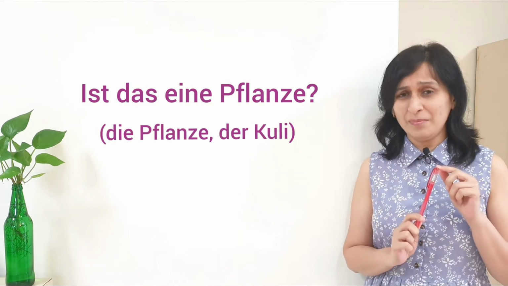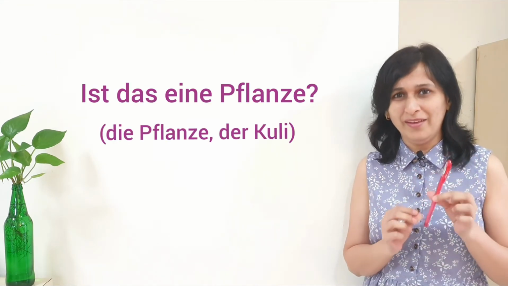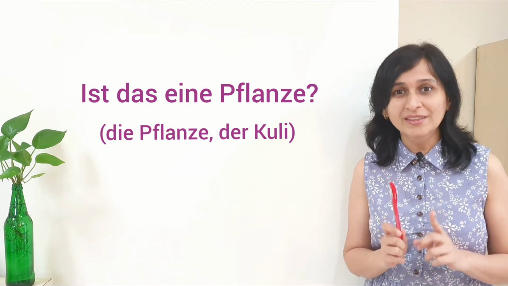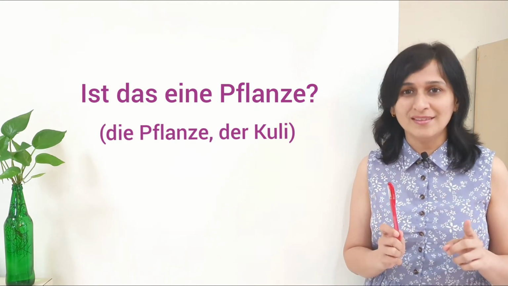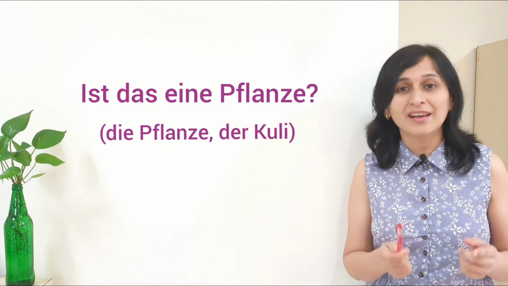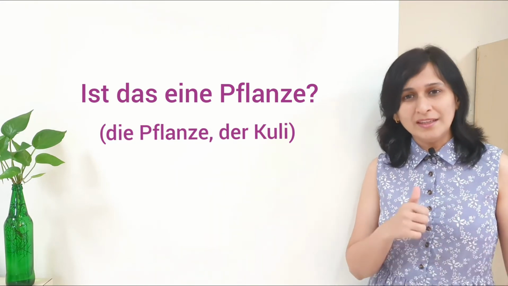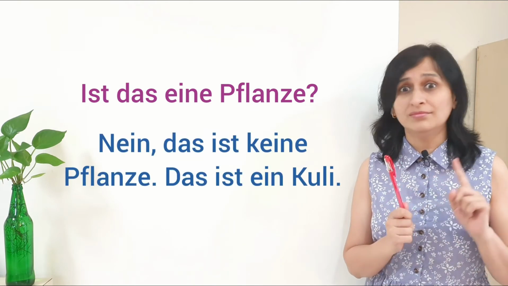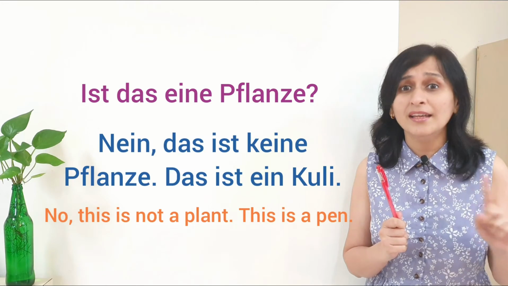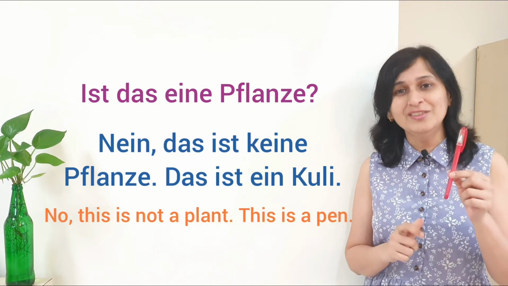Let's take one more example. Ist das eine Pflanze? Is this a plant? No, it is a pen, right? So what are you negating? You are negating Pflanze, plant, and the keine article would go with Pflanze. So let me ask this question once again. Ist das eine Pflanze? Nein, das ist keine Pflanze, das ist ein Kuli.